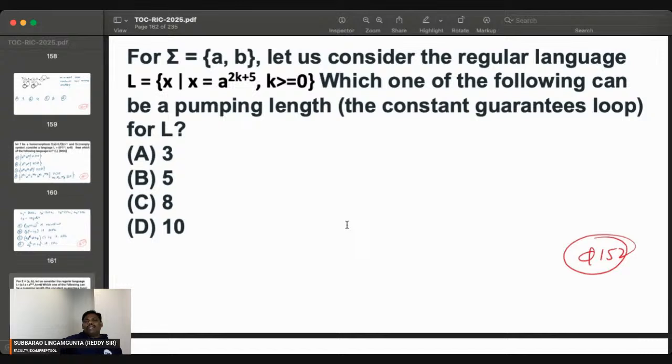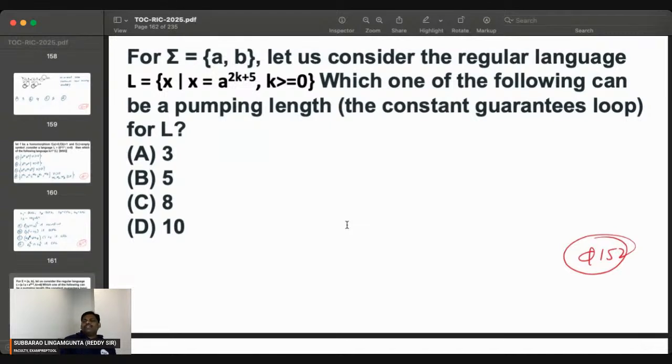If you draw the automaton for this problem, it is an infinite language. For an infinite language in a finite automaton, DFA, how do you construct it? Definitely finite states are required. Infinite language, finite states, how is it possible? Because of a loop. From which place onwards is the loop guaranteed? If you observe clearly, at length 5 a loop is not required. After 5 onwards a loop is required. The pumping constant guarantees a loop after 5.